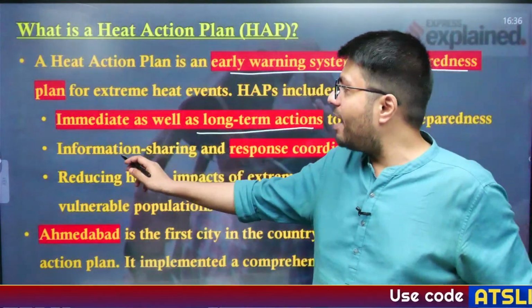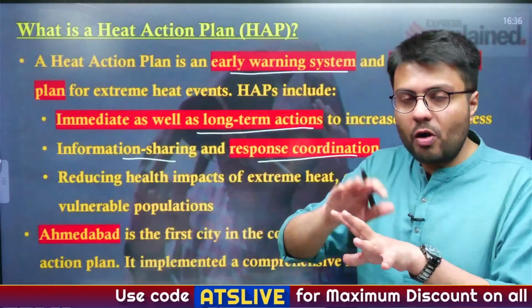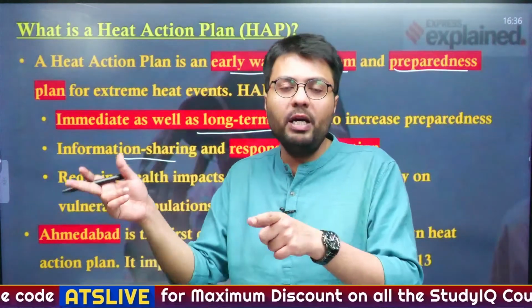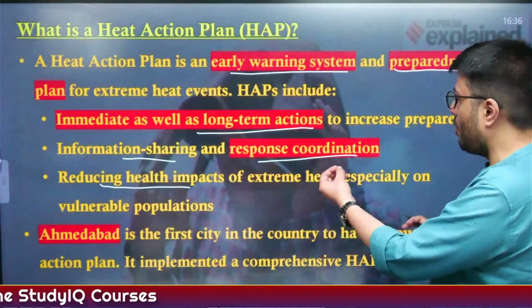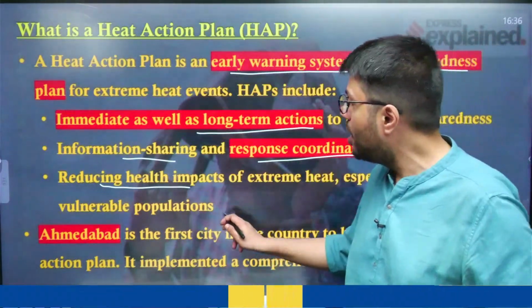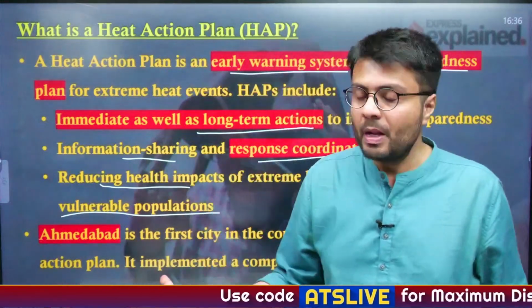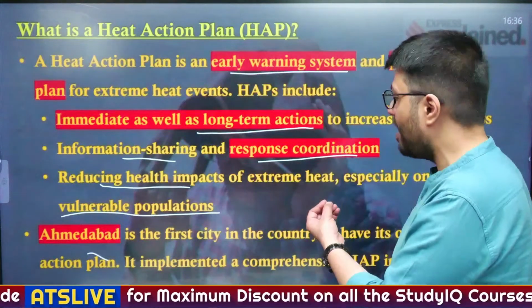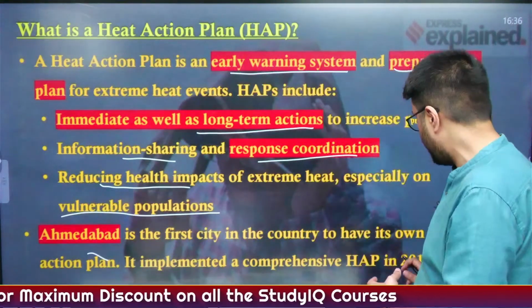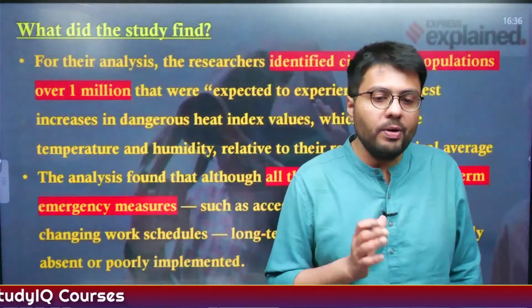It will also have information sharing and response coordination, how different bodies, be it hospitals, government agencies, police, or the social welfare department, will act in cases of heat wave. It also wants to reduce the health impact of extreme heat waves, especially on vulnerable populations, that is the homeless population, children, elderly, etc. Now in terms of Indian cities, Ahmedabad was the first city to have its own heat wave action plan, which was implemented back in 2013. So these are the important facts related to heat action plans.